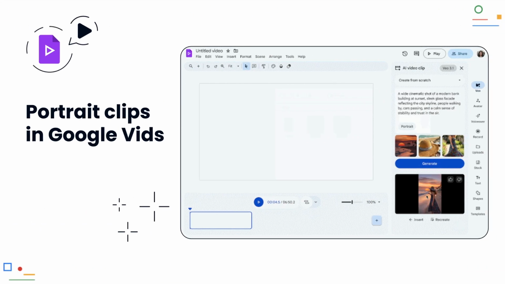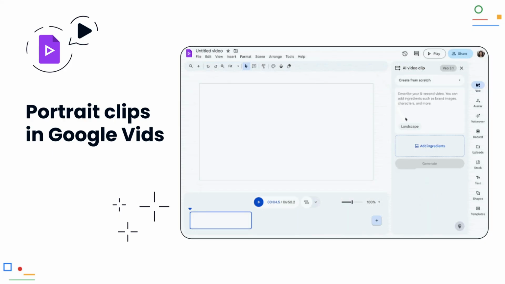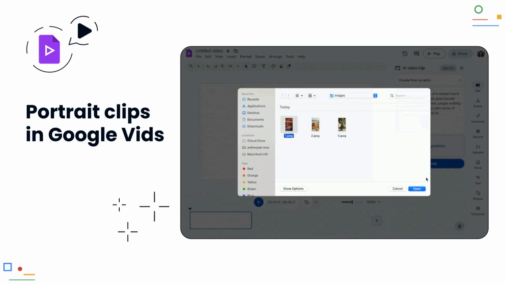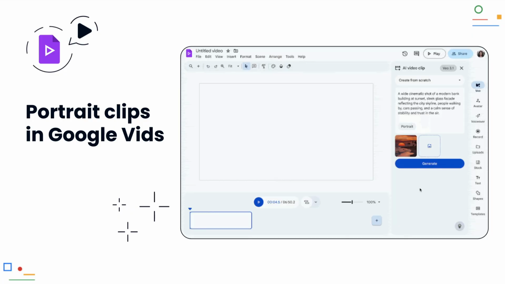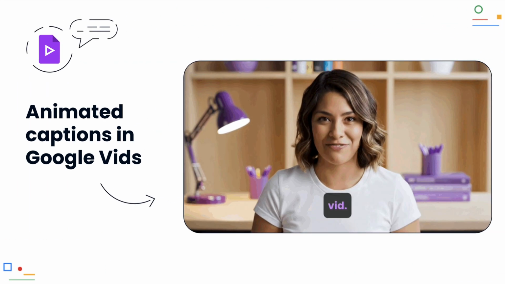Portrait clips in Google Vids. The video tool Google Vids now supports creating clips in portrait mode. This is particularly useful if you want to produce content for social media or mobile views. You can use images from your office or products, and the AI creates suitable dynamic videos that look great on smartphones.